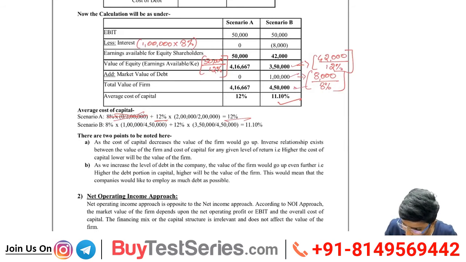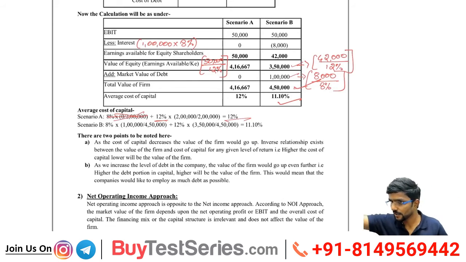Agree? Value of the firm is more when cost of capital is less. This is the first conclusion under the net income approach. They told it in the first line: capital structure will have an effect on the value of the firm. This is how they are explaining how it will have an effect. If the cost of capital is lower, the value of the firm will be more.